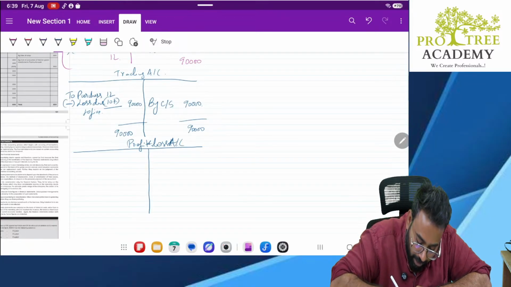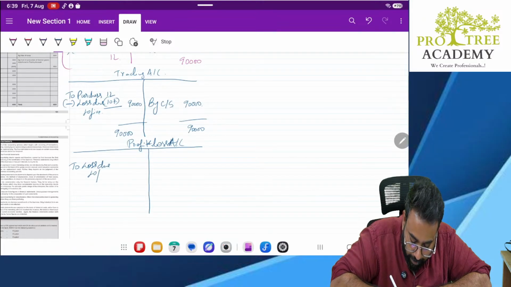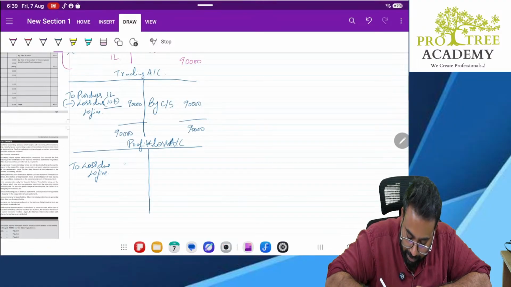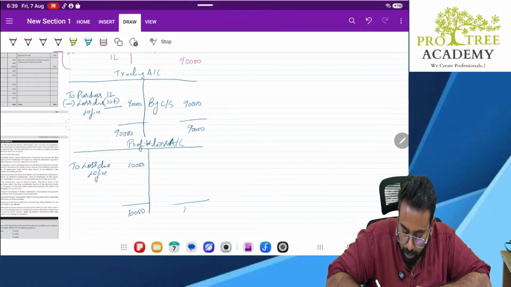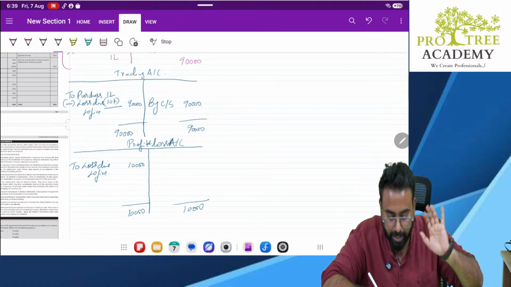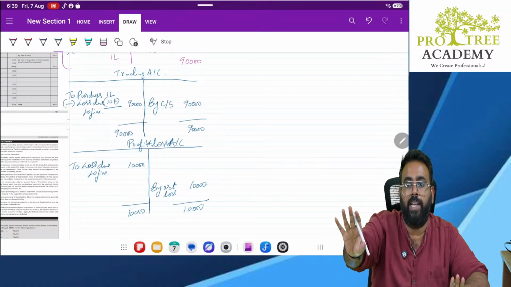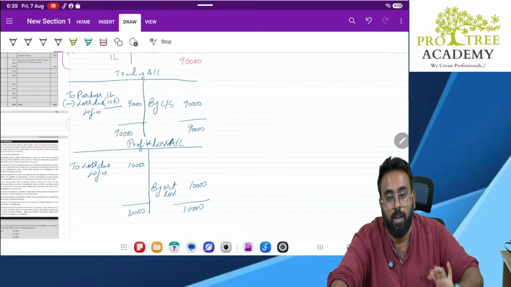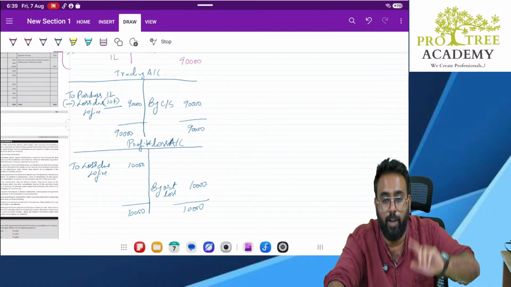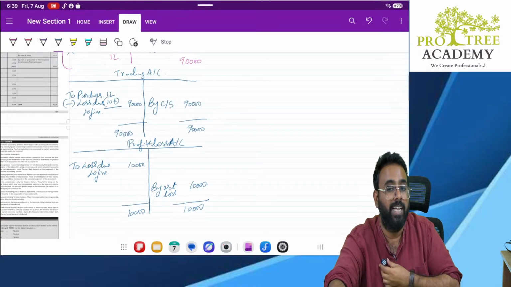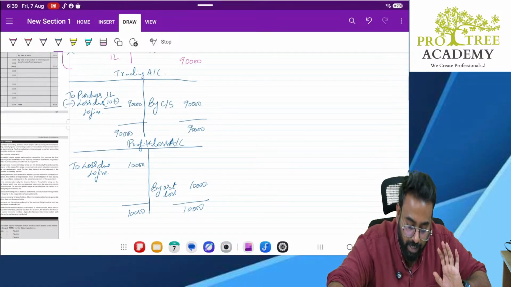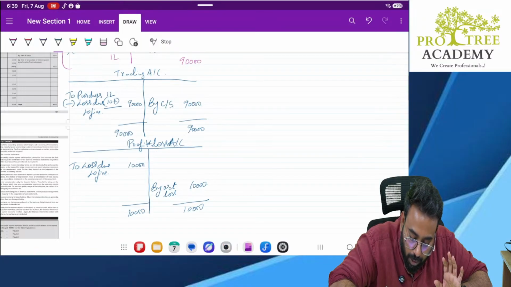Clear? So how do we account it, sir? We will show here as loss due to fire 10,000. Now here I will get a net loss. Let's assume that there are no other expenses or other income. So now we will have by net loss 10,000. Nobody is saying the loss is not there. But this kind of loss will not come in trading account because this has nothing to do with my trading activity. That is why such loss should not be shown here.